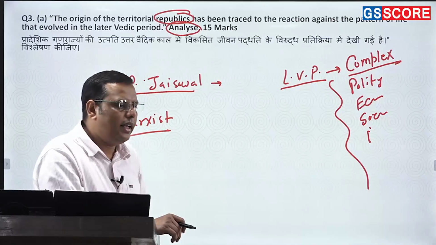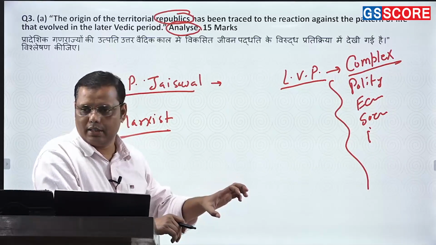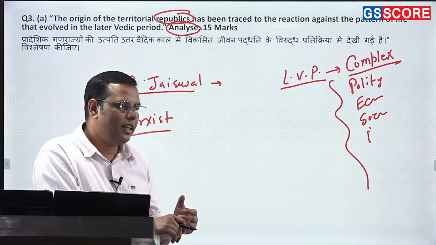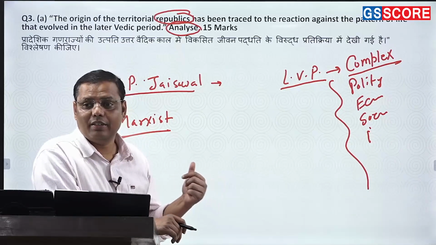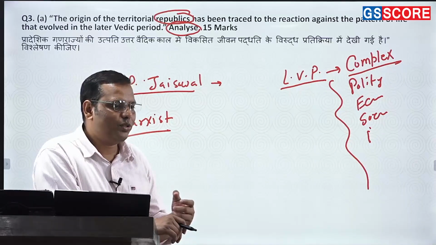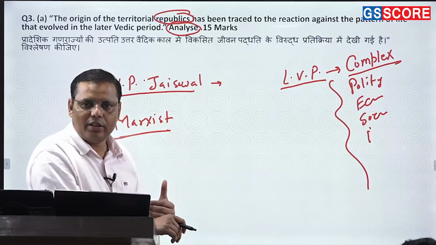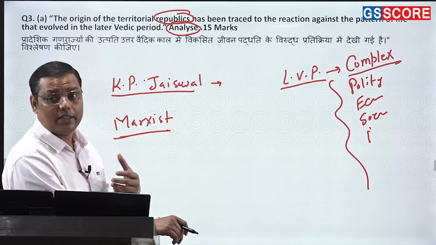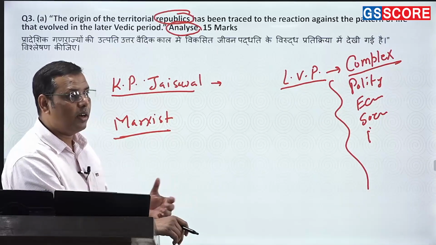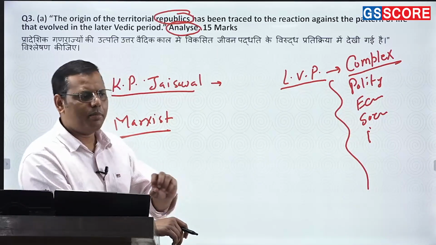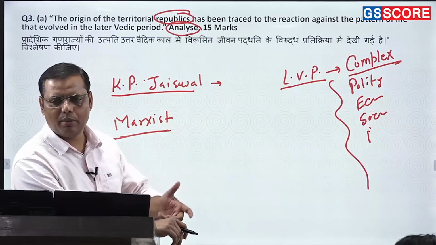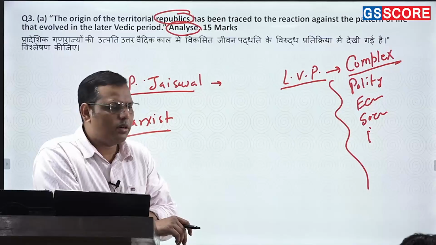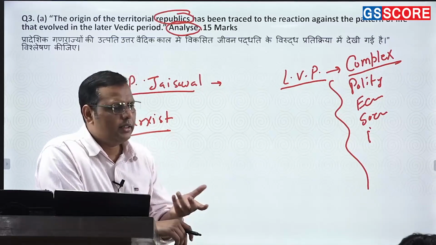And in fact, they're saying that this is a resourceless region, right? You'll find the development of monarchies in which part? Gangetic plains. You find the development of the Ganasanghas in which part? The foothills of the Himalaya. So they are connecting with the resources. The way they connect everything with the surplus, that social complexity and everything increases with the resources, or let's say surplus. Undoubtedly, these kinds of things were not happening over there, and that's how you find neither the political complexity, nor the social complexity, nor the religious or economic complexity, and that's how there was a development of a very unique kind of state system or state model that could be kept in the category of Ganasanghas. That's the alternative model.